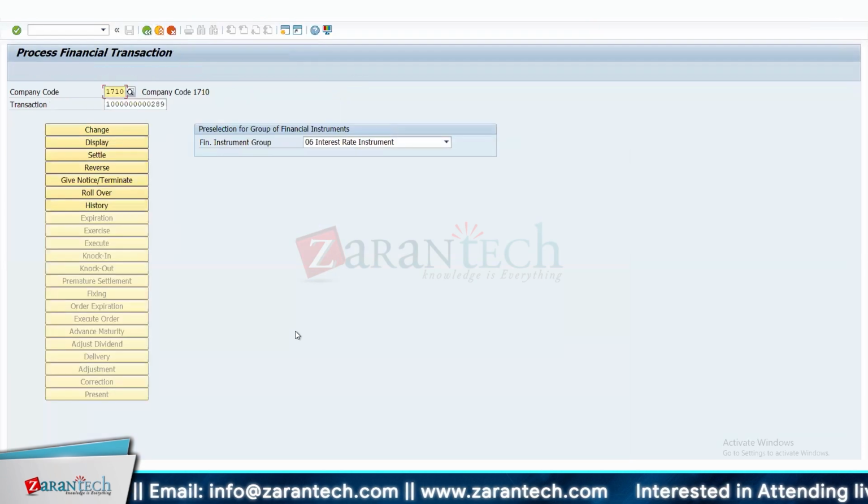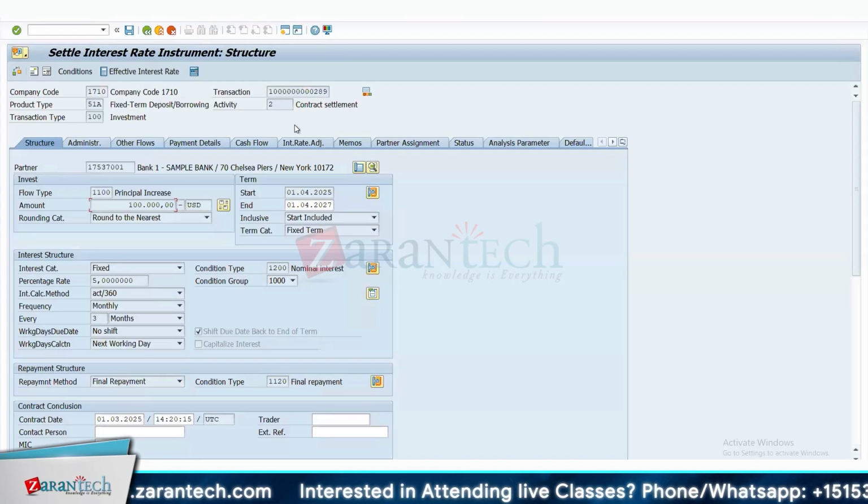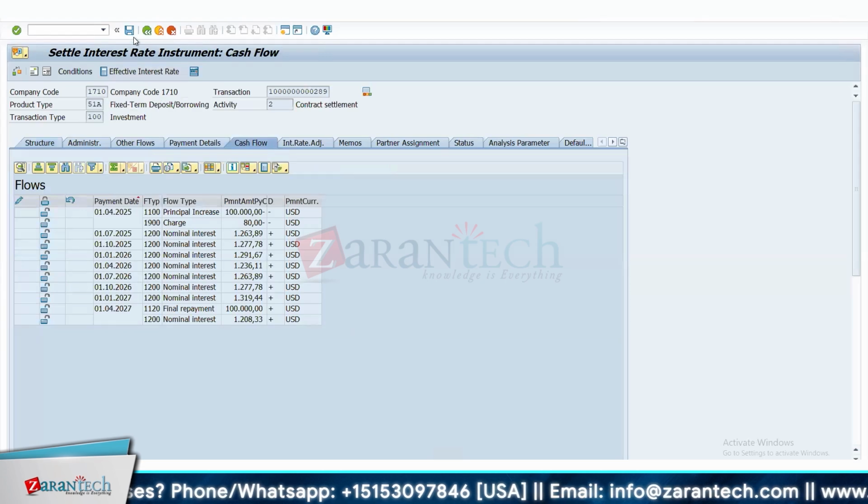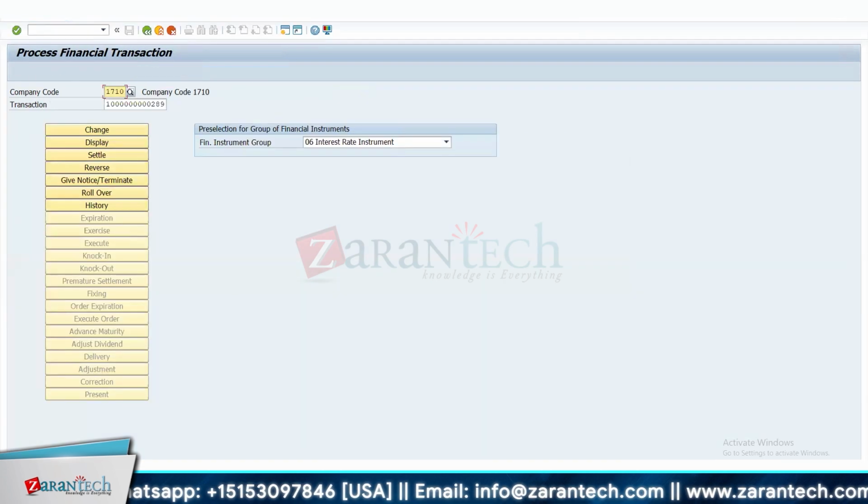Okay. So now we have created our first deal successfully. Someone had a question on the workflow, right? So now what you can do, you can just click on settle here. Settle means that someone from the mid office is checking whether all the information put in the transactions is right or not. Once they feel everything is correct, they validate all the cash flow and everything, and then they save this. So here you will see that the contract status will change. So this deal is now settled.